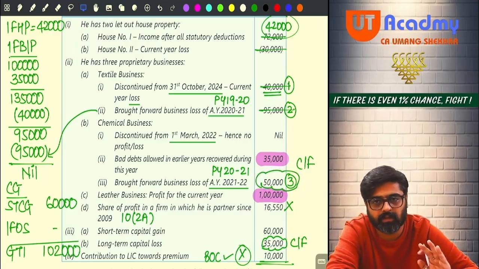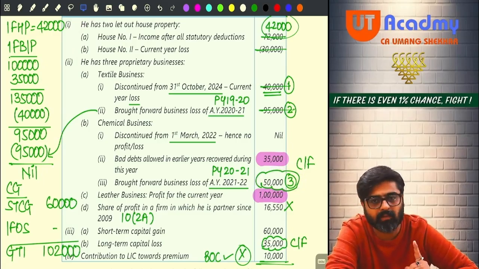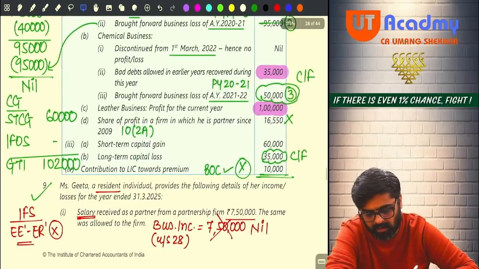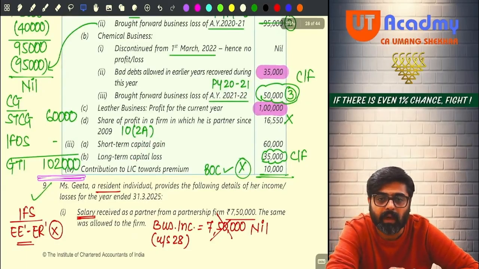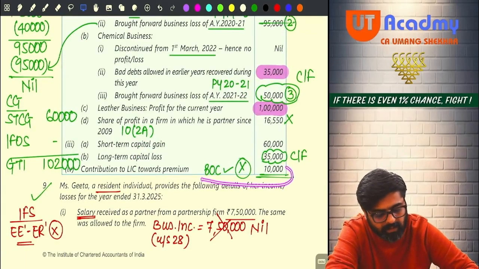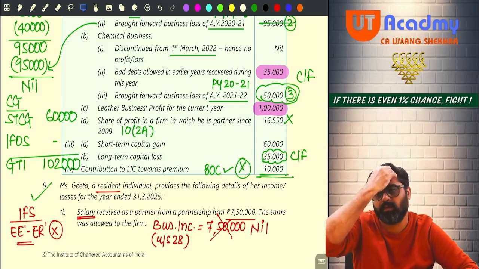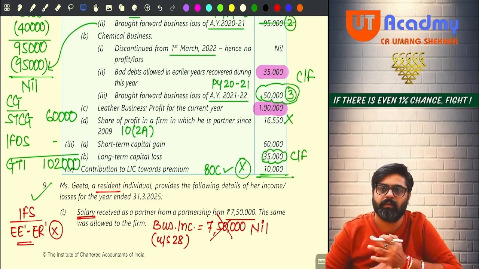My PGBP had 0. Now capital gain, I have only one income. Short term capital gain of 60,000. IFOS said I don't have any other income. So if I total, I'll get 1,02,000. Out of this 1,02,000, will I be able to claim Chapter 6A deduction? The answer is no. Done. Over. 1,02,000 will be my total income. Easy or difficult? Easy, no?